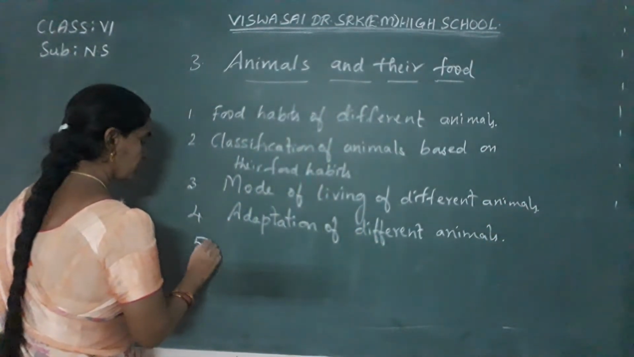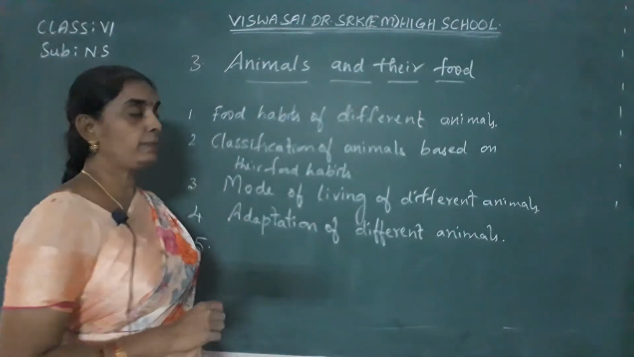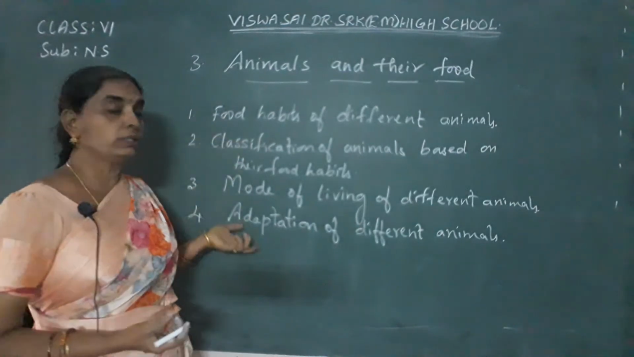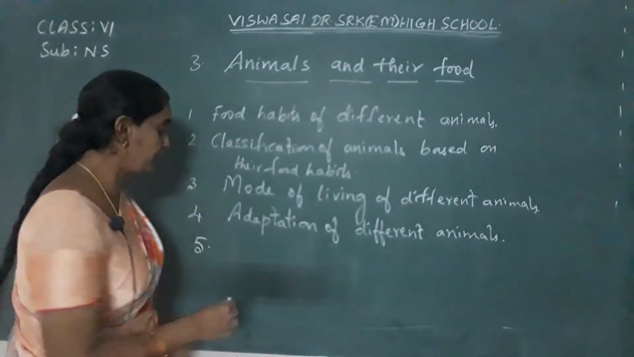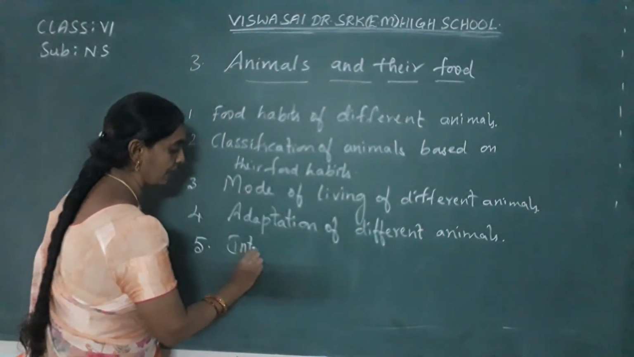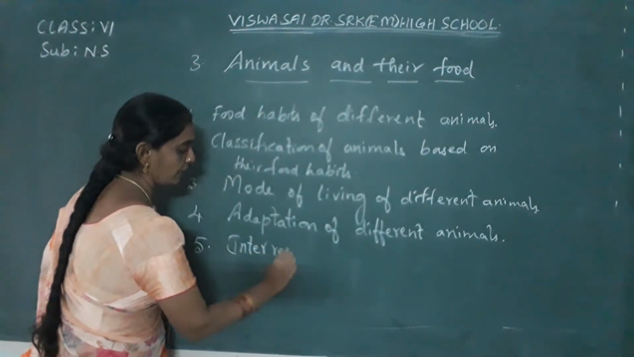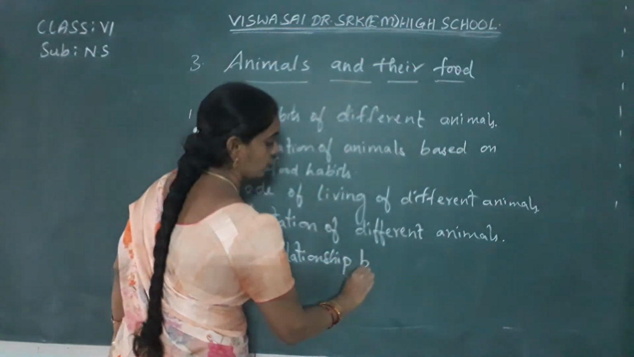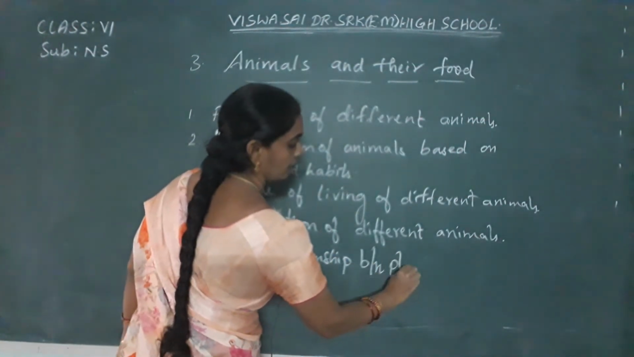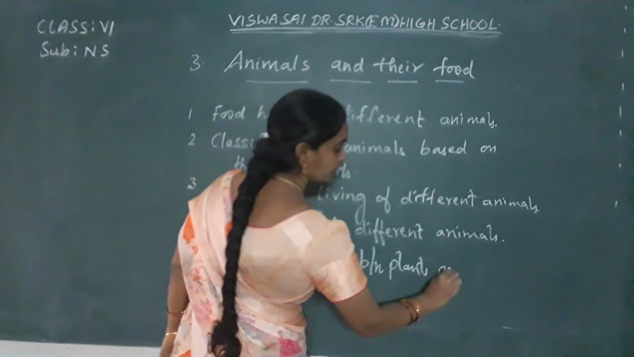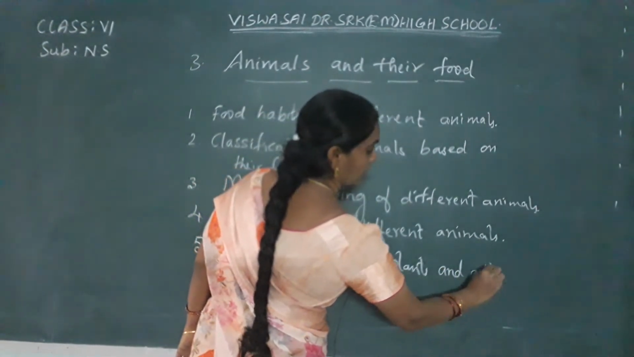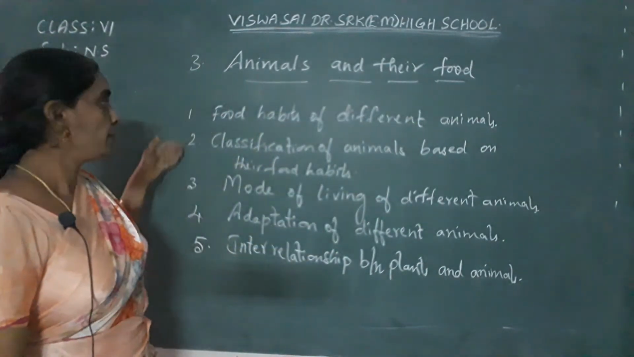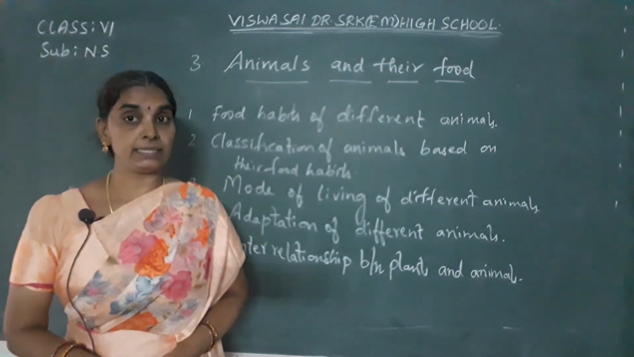Okay, next, fifthly, the main topic about that is about the food chain and food web. That is interrelationship between the plants and animals. Interrelationship between plants and animals. Okay children, these are the main topics that are covered in this lesson.